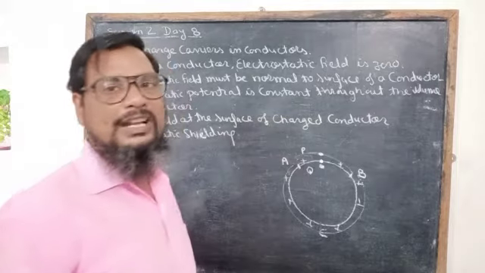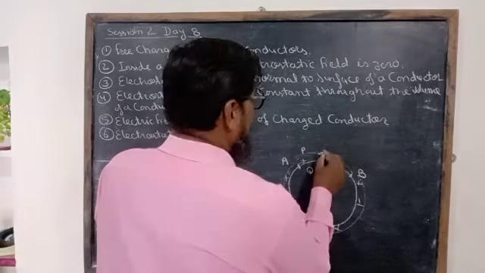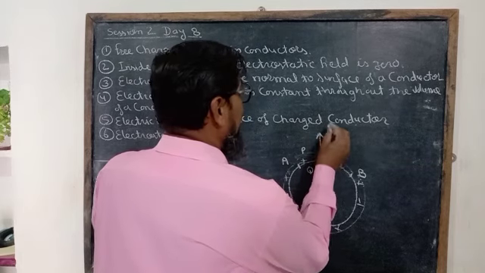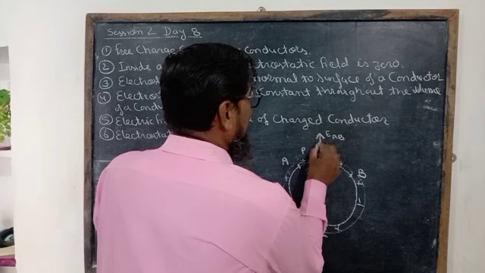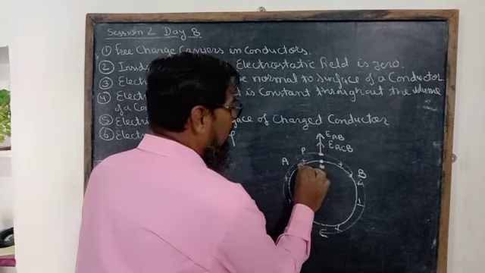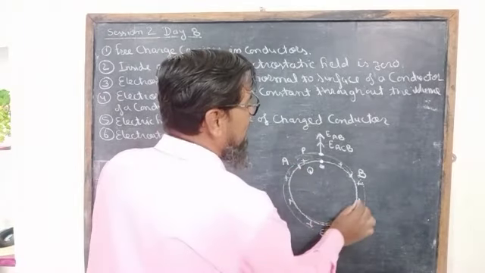Now these behave like a uniformly charged spherical sheet, because inside there is no charge present. Now we consider the electric field intensity outside the conductor to be EAB, due to this part, and also EACB, due to this part.